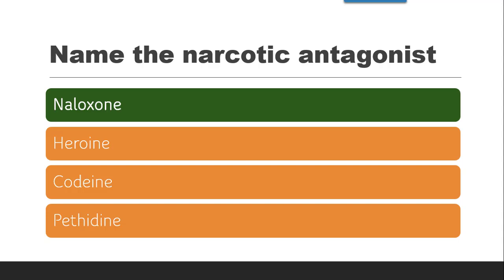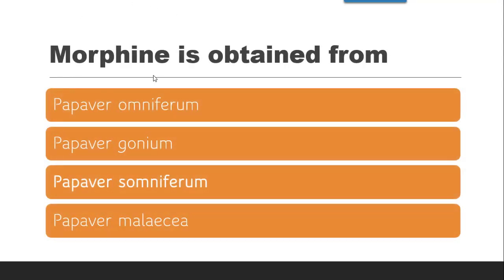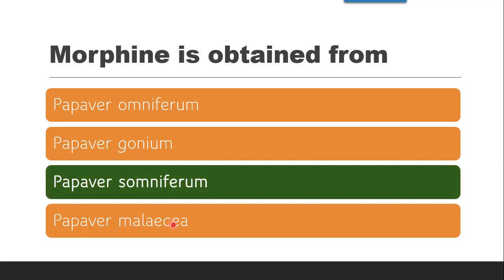Next question is, morphine is obtained from. Now morphine, again all of you know that it is a narcotic analgesic. So it is obtained from which of these species, whether it is Papaver omniferum, Papaver gonium, Papaver somniferum, or Papaver malaceae. The correct answer is Papaver somniferum.